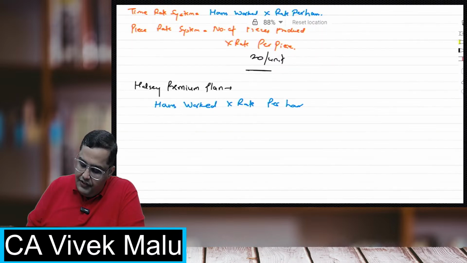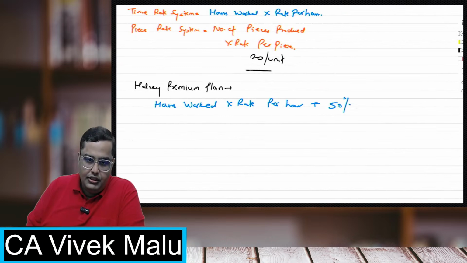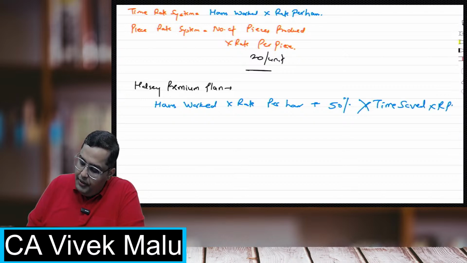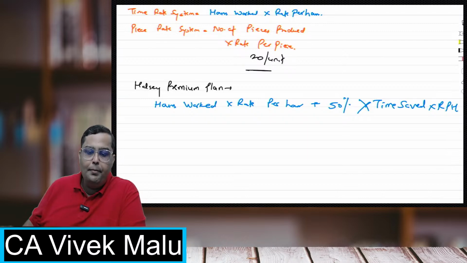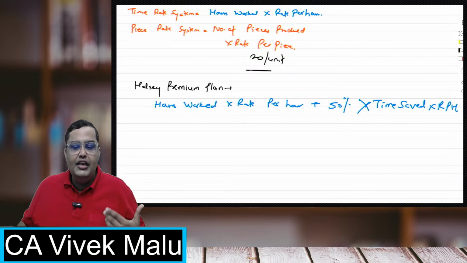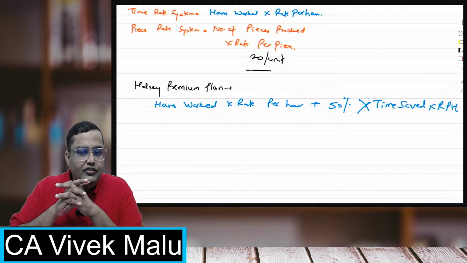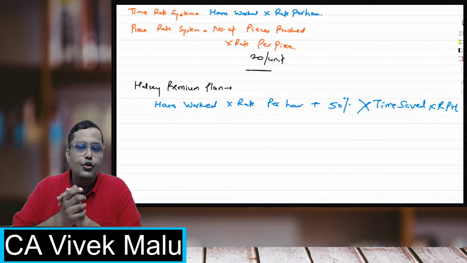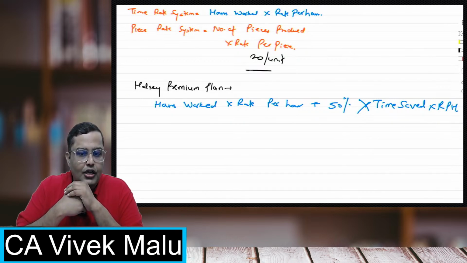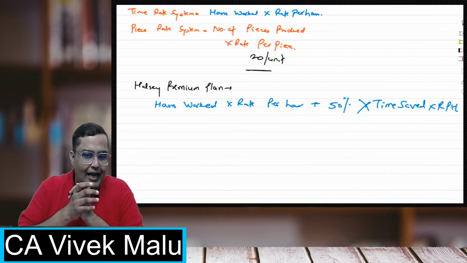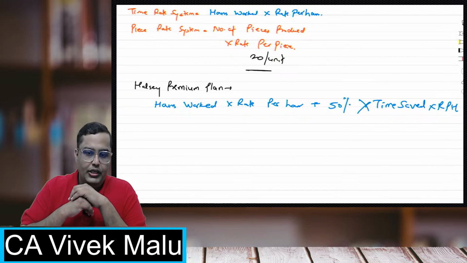This is the basic wages that we pay them, plus 50% of time saved. It means 50% into time saved into rate per hour. So in Halsey premium plan, suppose the workers are working very efficiently, they have saved some time for us. Whatever time they are saving for us, we'll give them 50% of that as an incentive, as a bonus.